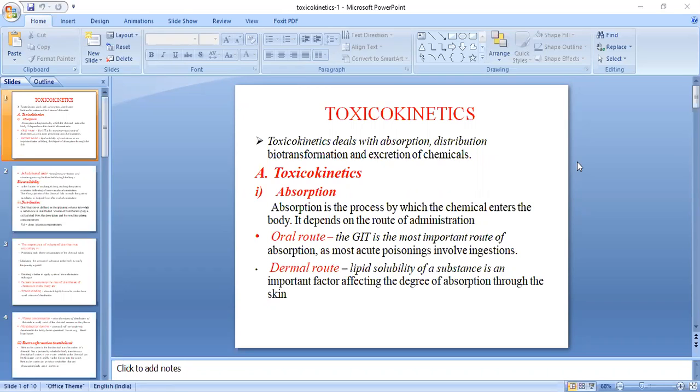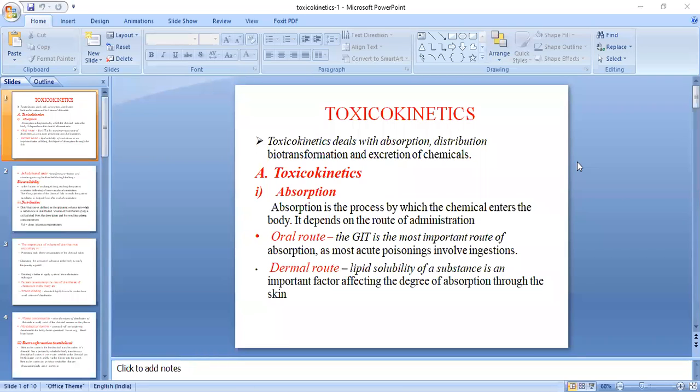In the dermal route, lipid solubility of a substance is an important factor affecting the degree of absorption through the skin. Anyhow, you guys know better about this dermal route. Whenever any person is applying any skin ointment, or those who are working in the pesticide, insecticide or repellent industry, there will be a chance that they will contaminate their skin with this kind of agent.